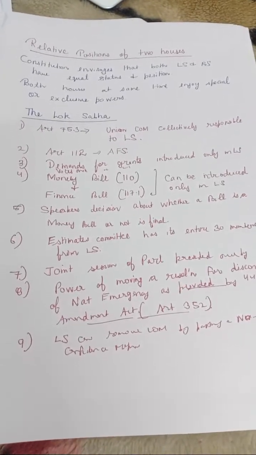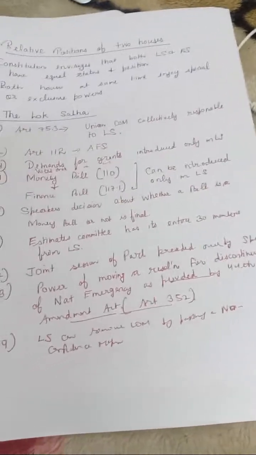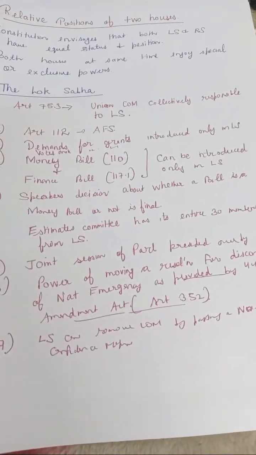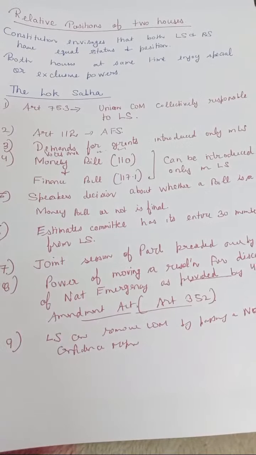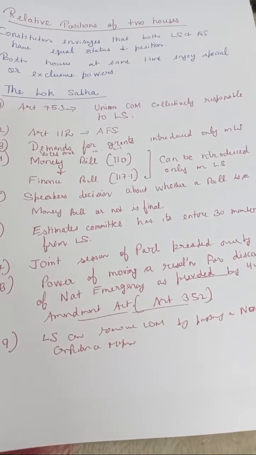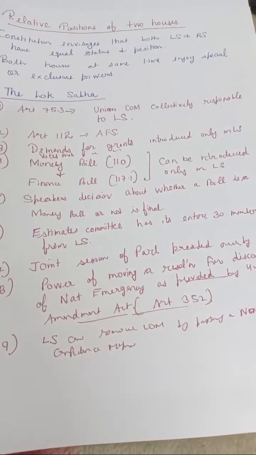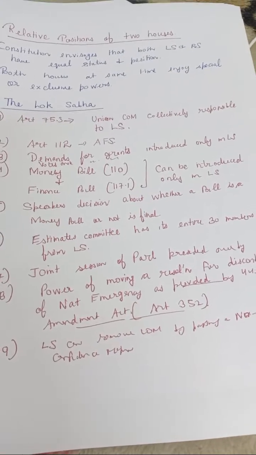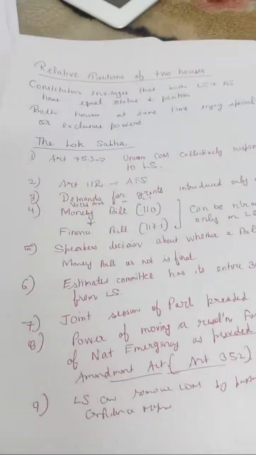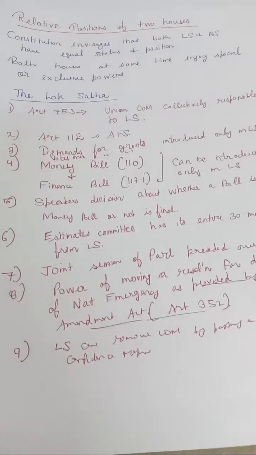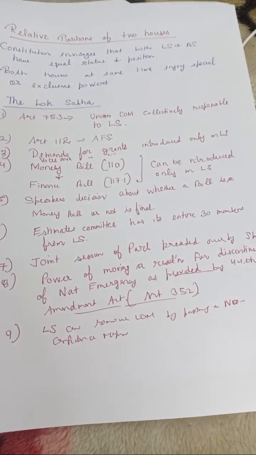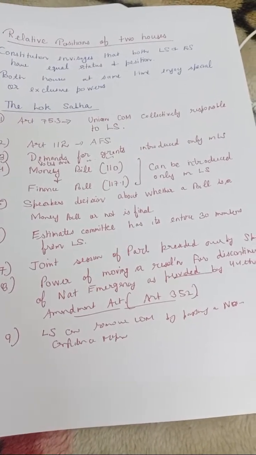Then number 2, Article 112, which talks about the budget, but budget is nowhere referred to in the Constitution. The statement which is referred to is the annual financial statement, which is called the budget, and which is presented by the Union Finance Minister every year. This is the exclusive right of Lok Sabha. After that, the demands for grants can be voted on or introduced only in Lok Sabha, not in Rajya Sabha. Demands for grants.